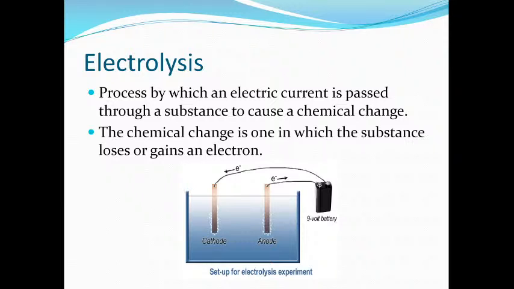Understood, class? On the other hand, if you use a strong electrolyte like H2SO4, NaOH, KOH, HCl or HNO3, these are all strong acids and strong bases. They conduct electricity faster because they completely ionize and give more ions. Since there are more ions, they conduct electricity faster. Understood, class?